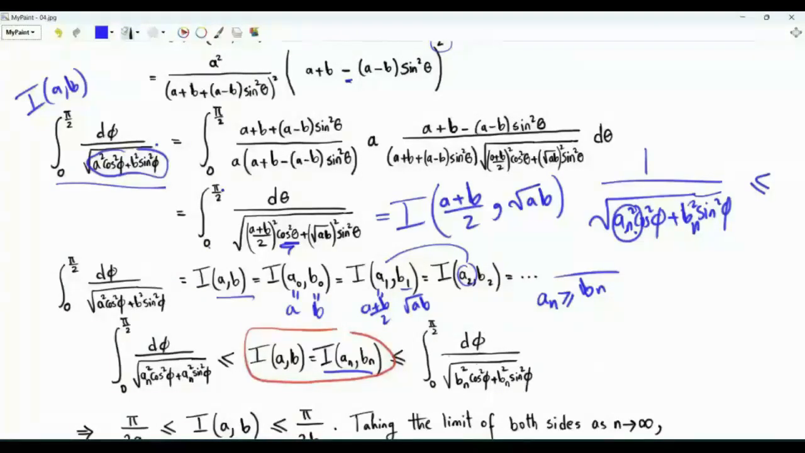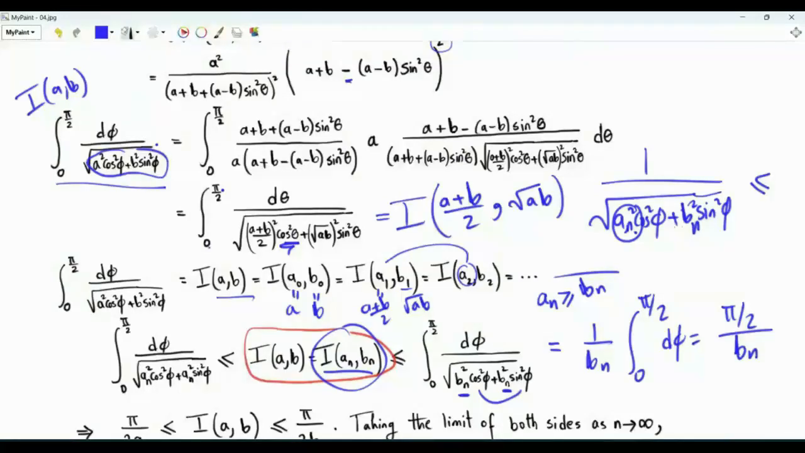If we do this replacement, we get an easy to evaluate integral. We can take bn squared as a common factor, and this will go outside as 1 over bn. Then we have integral from 0 to pi over 2. What is remaining in the denominator is cosine squared phi plus sine squared phi. That's 1. Thus our integral is pi over 2 divided by bn.